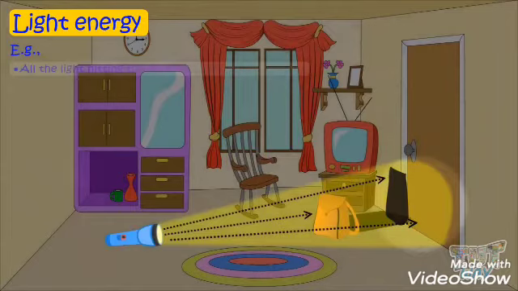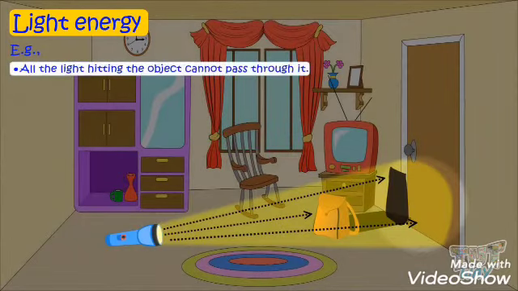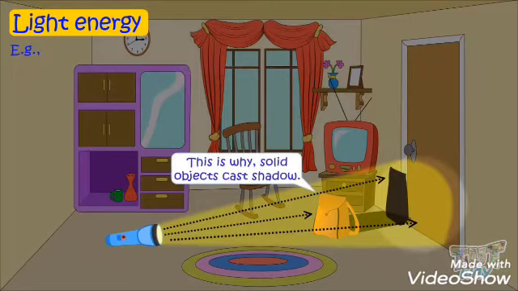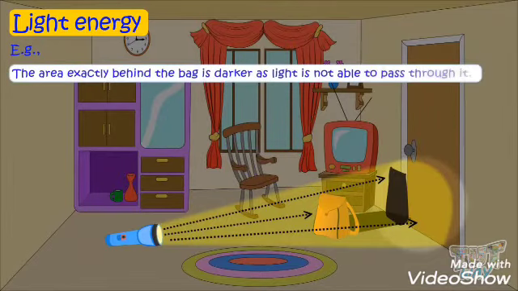When we switch on a torch and put light like this, then we get light. But when light falls on some solid objects like this yellow colored bag, we see that light is not passing through it. So these objects absorb light and they cast a shadow. The area exactly behind the bag is darker as light is not able to pass through it. So we call it a shadow. This is known as a shadow.